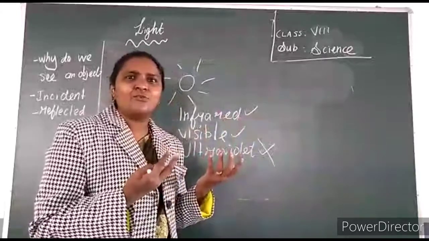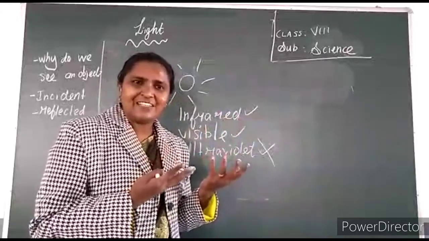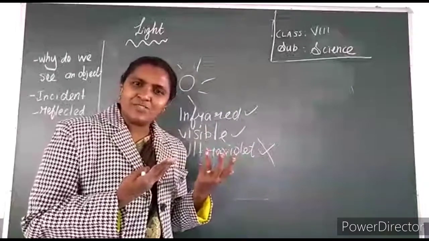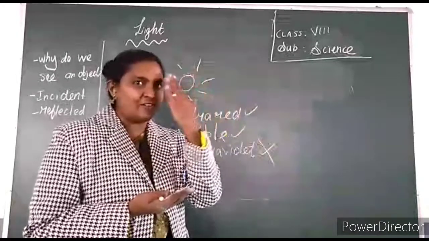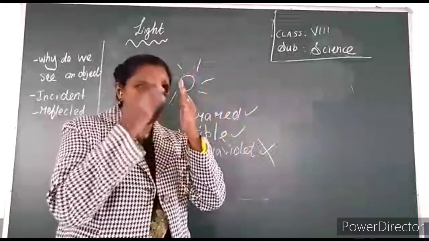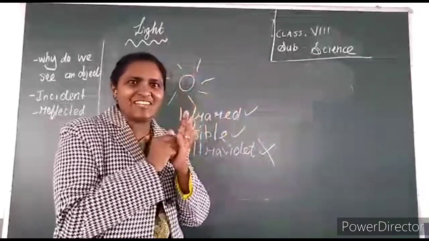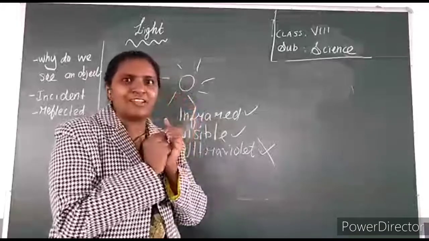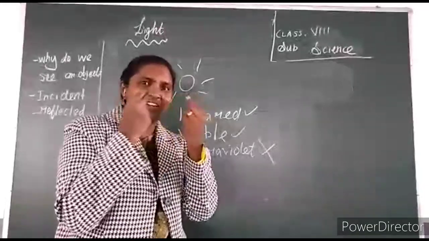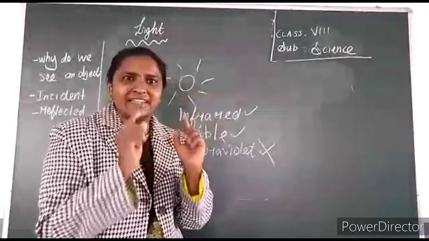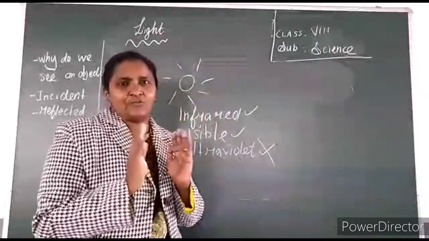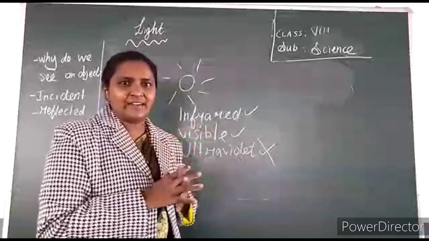Clear? Night time there is no light. That's why we cannot see an object. Understand? And you know, light falls on our eyes, cornea, then pupil, then iris is there, and the pupil controls the entry of light rays. And inside there is the lens, so we could see the object clearly. That you studied already.